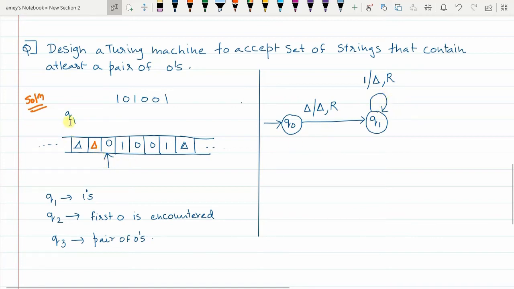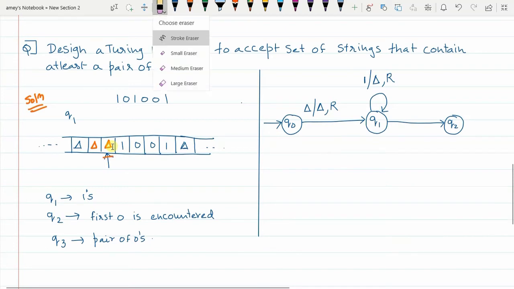Now in Q1 state, when you get the first 0, you will immediately go to the next state, Q2, because you have a probability now that the next element will also be 0 and you will get a pair of 0s. So in Q1 state, when 0 is encountered, I will erase that 0, replacing 0 with delta, and the pointer will move one place to the right.